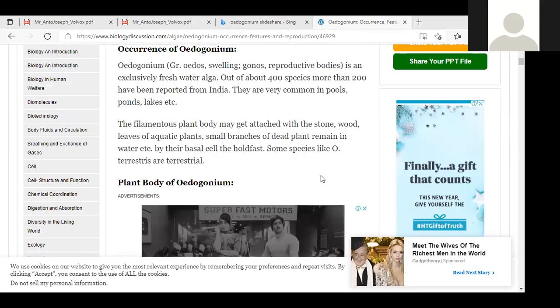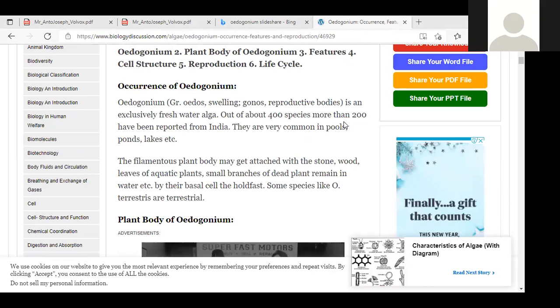The filament is attached to a substratum. Some algal plant bodies attach to any substratum.